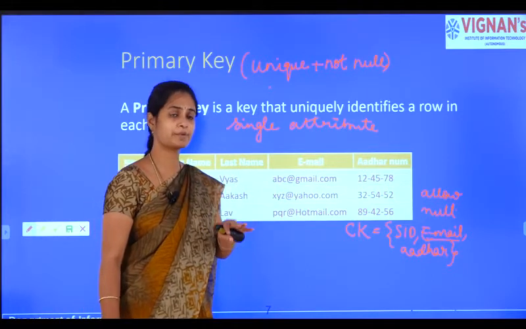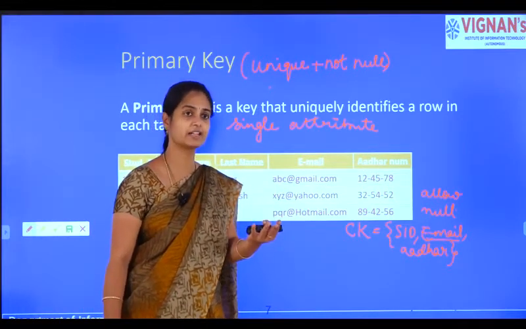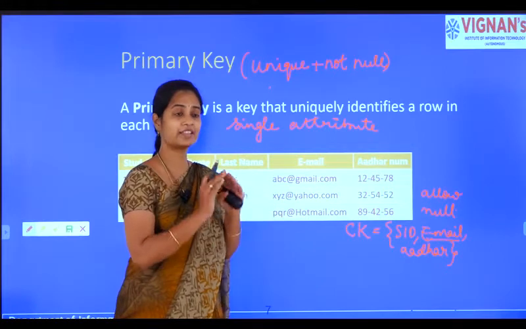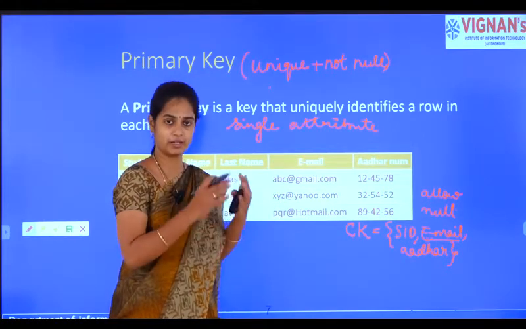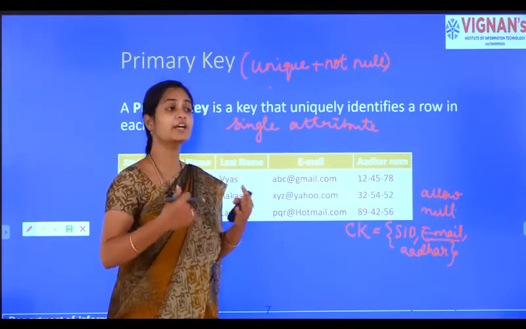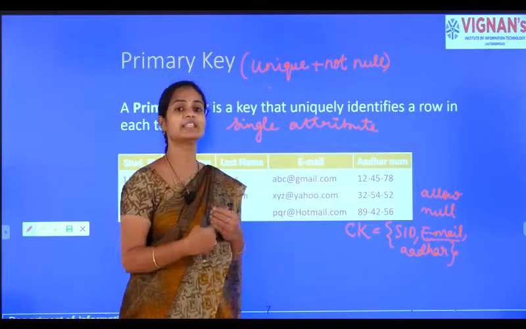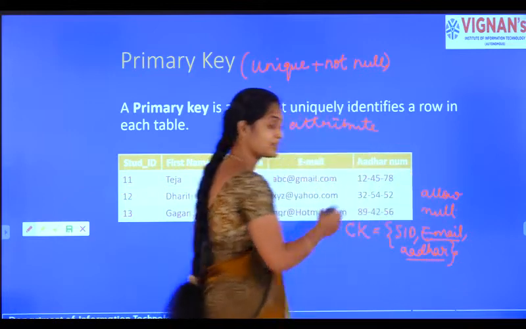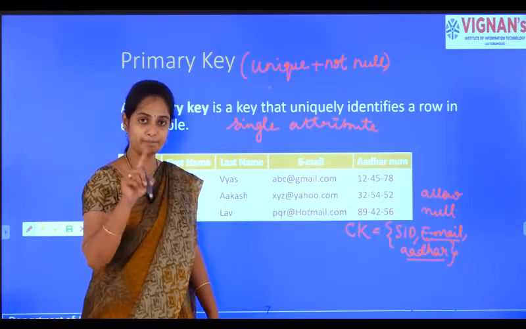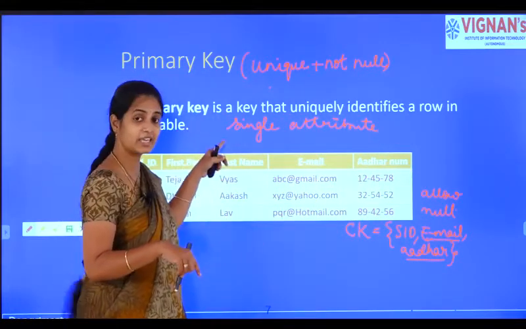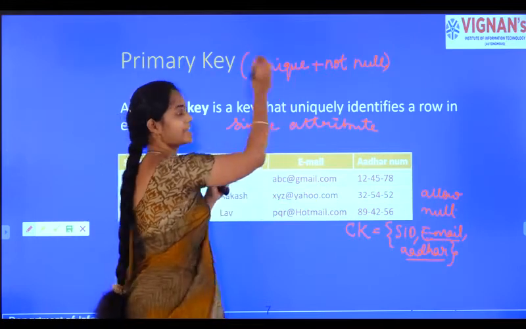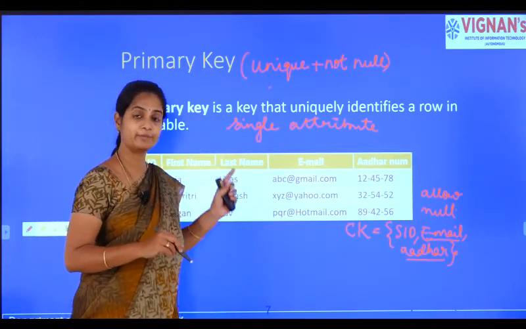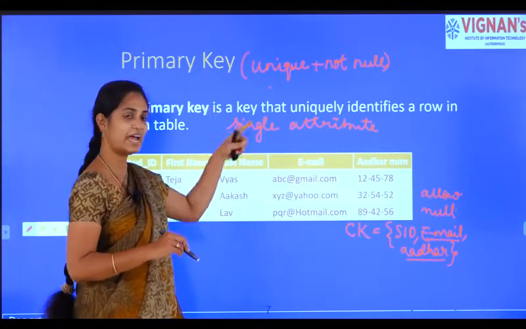We still have persons who don't have an Aadhaar number, or at the time of creating the database we may not be able to give the Aadhaar number. So Aadhaar number can also be null, but a primary key should be unique and not null.